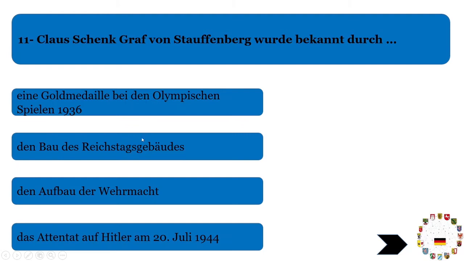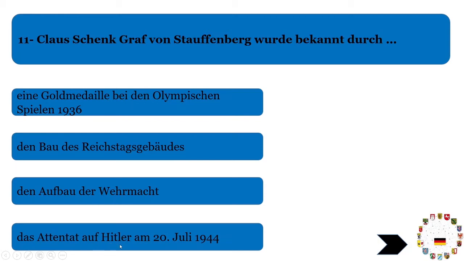Bau, born to build, and Reichstagsgebäude, Gebäude is building, and Reichstag is a typical German word for the Bundestag, a different parliamentary system. Then Aufbau der Wehrmacht. Aufbau is to construct, to make, to establish, to build. We have already seen this word, an der Macht, in power. So Wehrmacht is army, some allied or equipped forces. So that he built an army. This is also not correct.